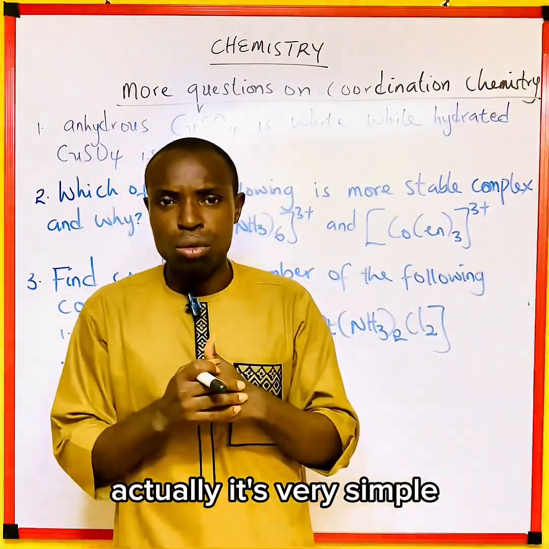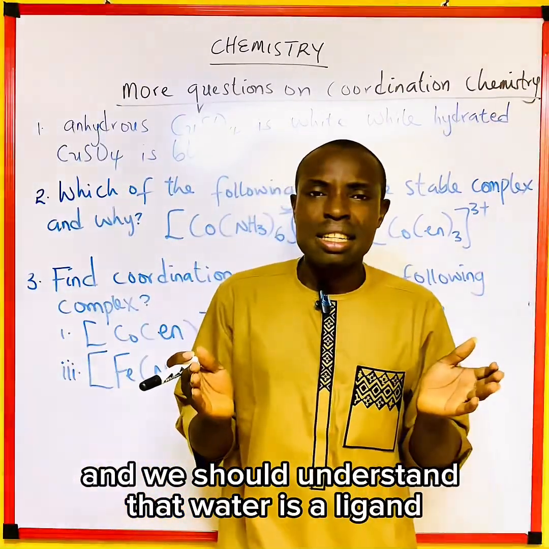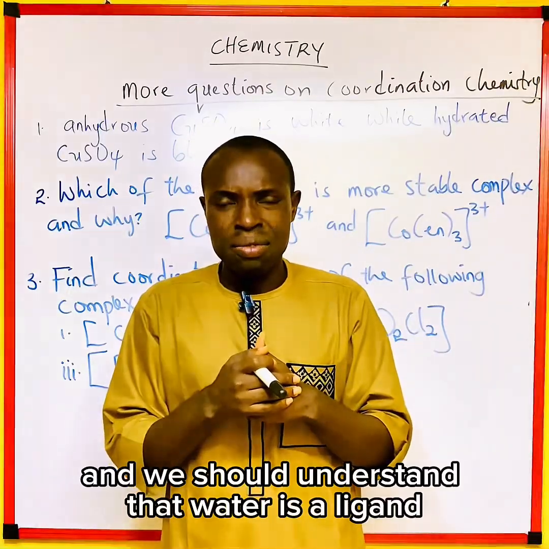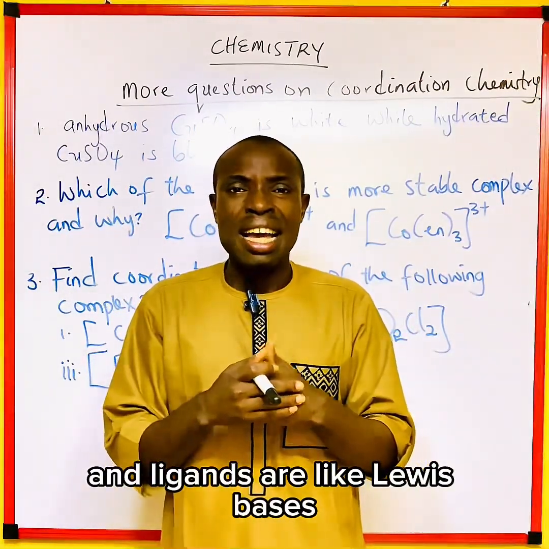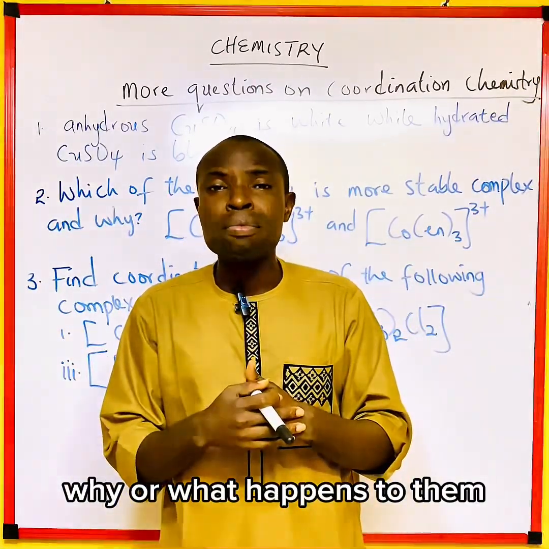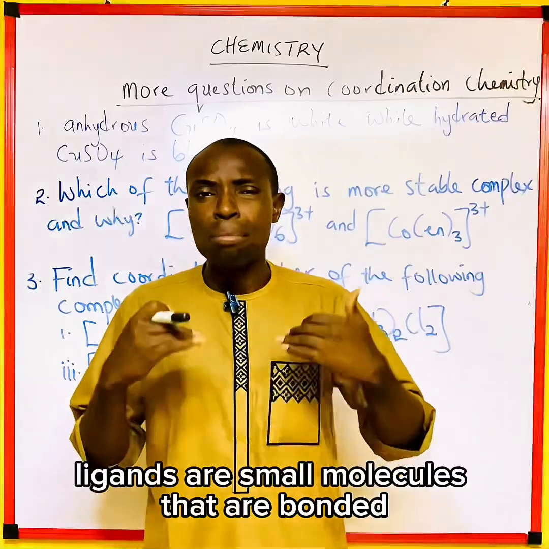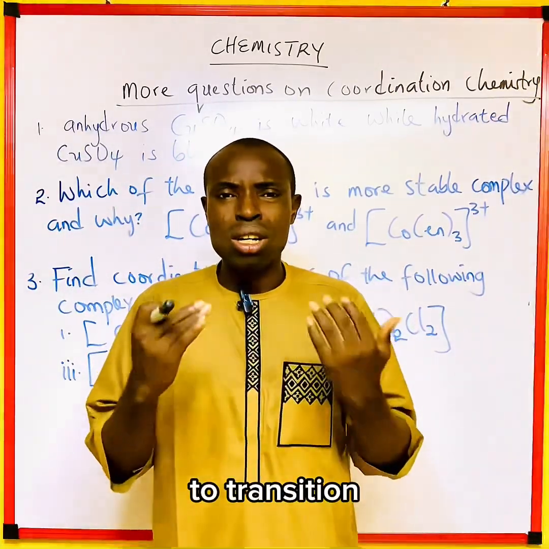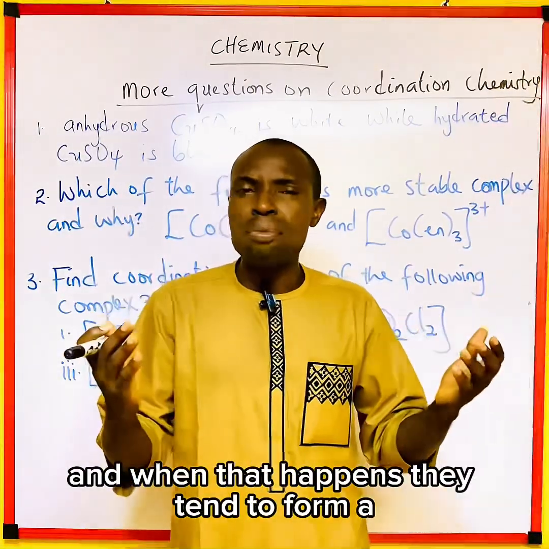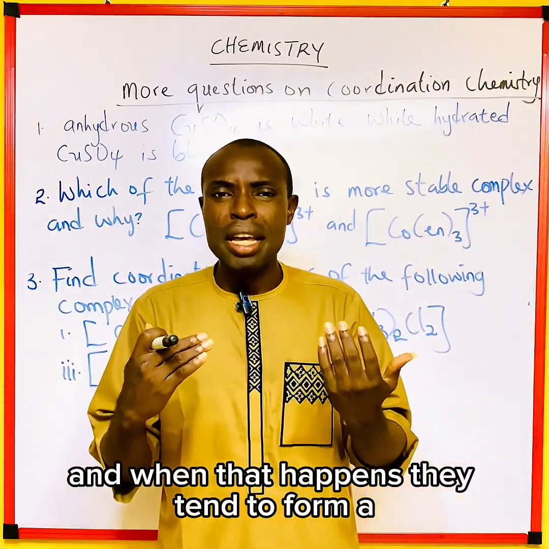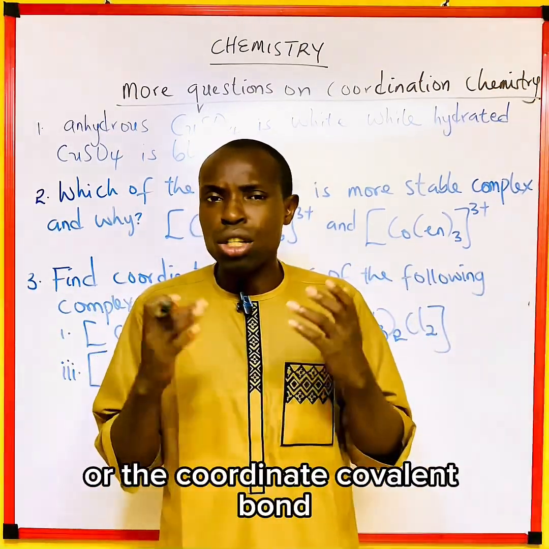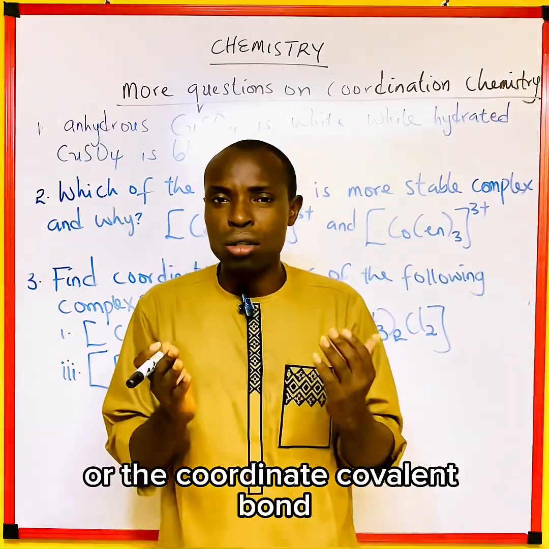Actually, it's very simple. We should understand that water is a ligand, and ligands are like Lewis bases. Ligands are small molecules that are bonded to transition metals, and when that happens they form a bond called the dative or coordinate covalent bond.